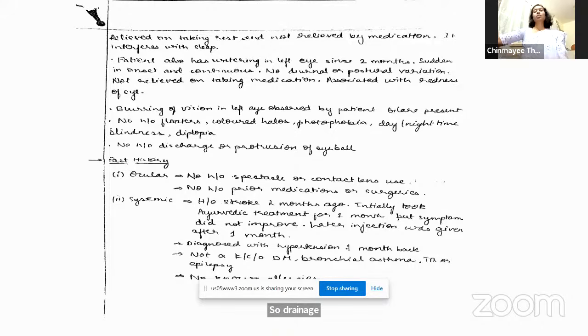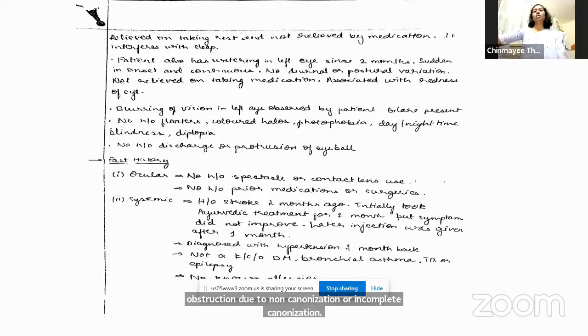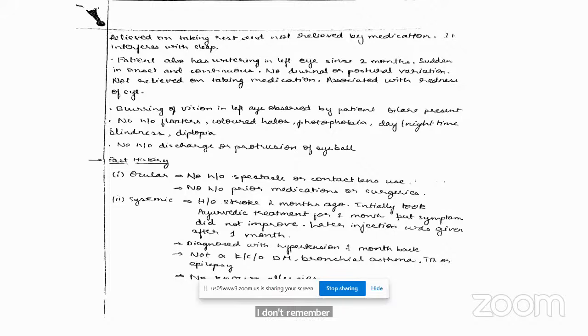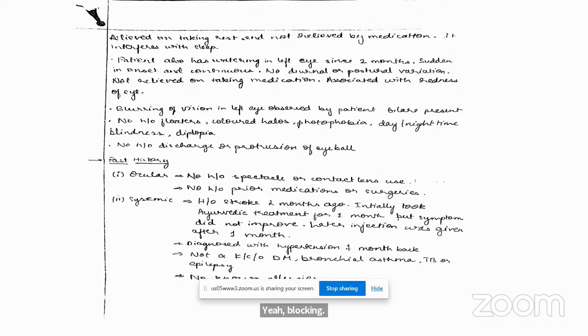Okay, and later after your punctum comes the lacrimal sac. So under that: dacryocystitis, lithiasis, and even stricture or fibrosis of the lacrimal sac. Then nasolacrimal duct obstruction due to non-canalization or incomplete canalization. That is in children. In adults? Ma'am, in adults, fibrosis due to radiation exposure, blockage of the nasolacrimal duct, infection, inflammatory causes, ma'am.